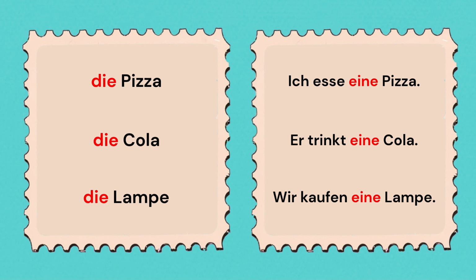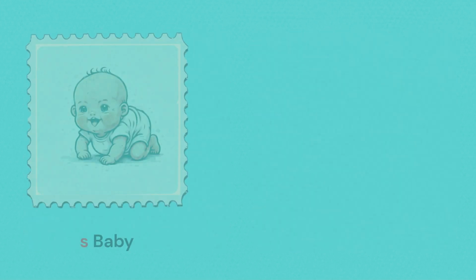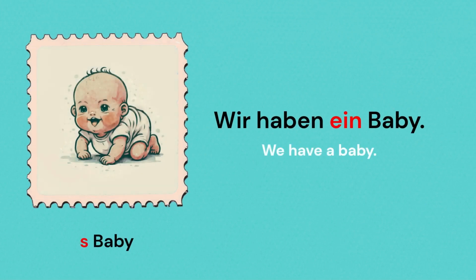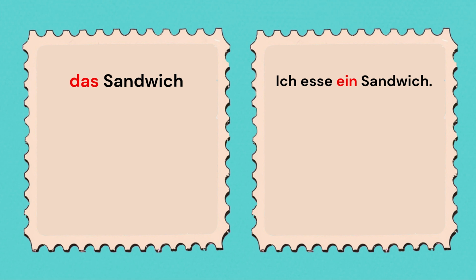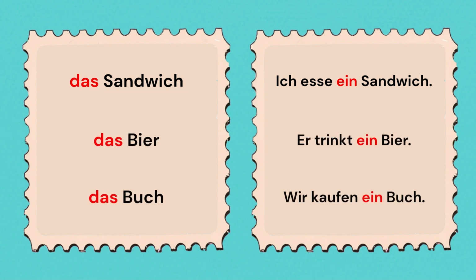Now let's do the accusative object when it's neutral. Wir haben ein Baby. In this case, again, the object in Akkusativ ist ein Baby. And for the article das, the unbestimmte article remains ein, as in the case of nominative. Similarly, ich esse ein Sandwich. Trinkt ein Bier. Wir kaufen ein Buch. The accusative article remains ein.